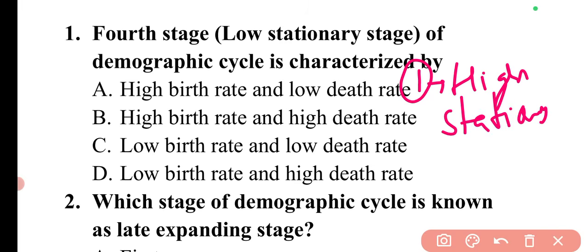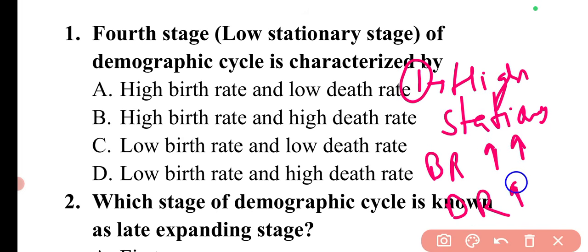In this stage, birth rate and death rate are both very high. So there is no increase in the population size. If 1,000 children are born, then 1,000 old people are dying.